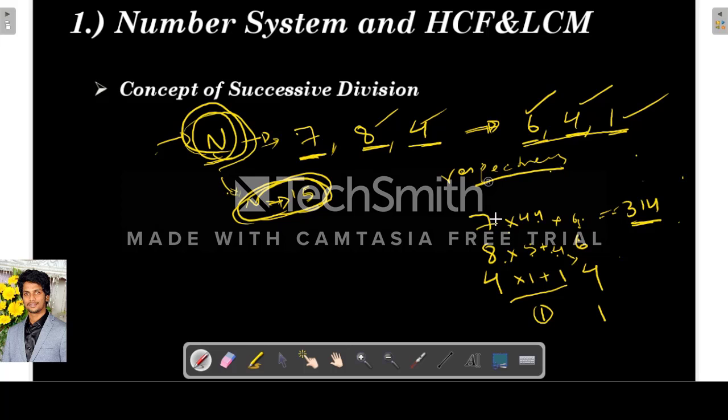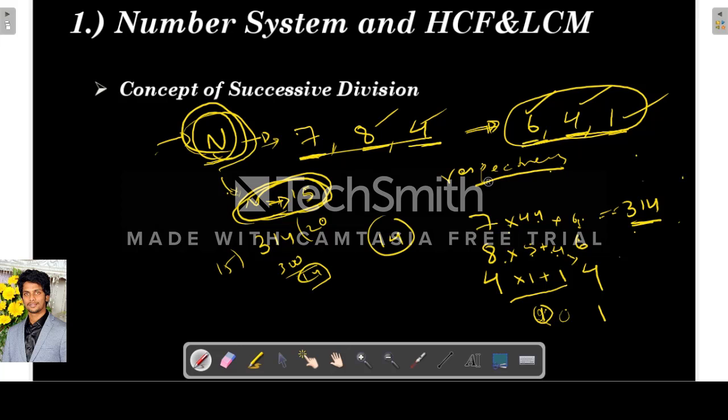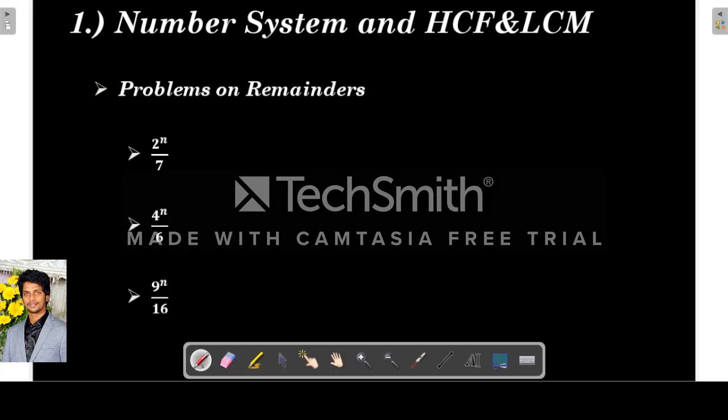This can be any number. If we assume the last quotient as 2, then again the number will change. If we assume the last quotient as 0, then the number will change. I am just telling you this can be a number which, when successively divided by 7, 8, 4, gives remainders 6, 4, 1. So when the same number is divided by 15, what is the remainder? 15 times 20 is 300, and 14 remains. So 14 will be our remainder. So this is the concept of successive division.